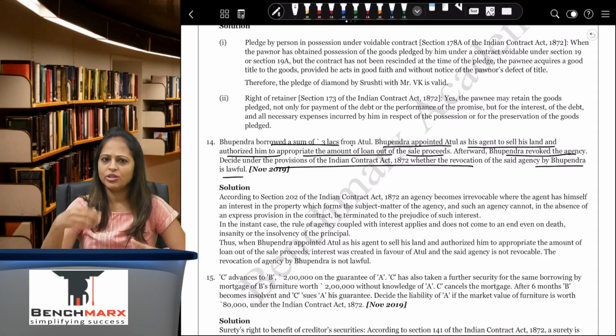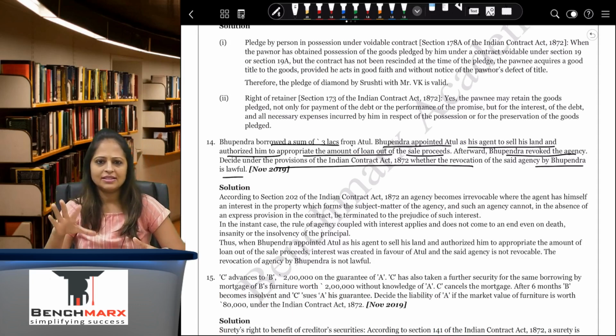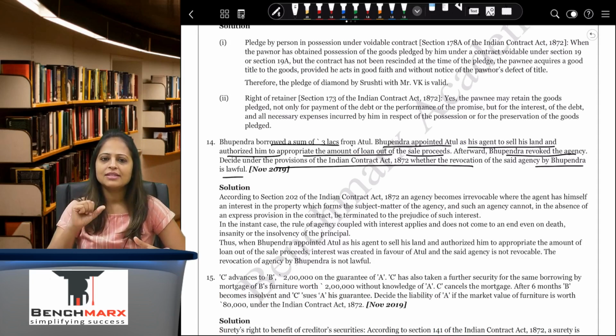So this revocation can be done in different ways, which we all know, but this is a question based on irrevocable agency. Very important concept. Irrevocable agency is where, if the agent is interested in that particular matter, then the agency cannot be revoked. Here he has appointed him to sell the land, but he is interested in the sale of land because he is going to get his money out of the sales proceeds of the land, and hence the agency becomes irrevocable.